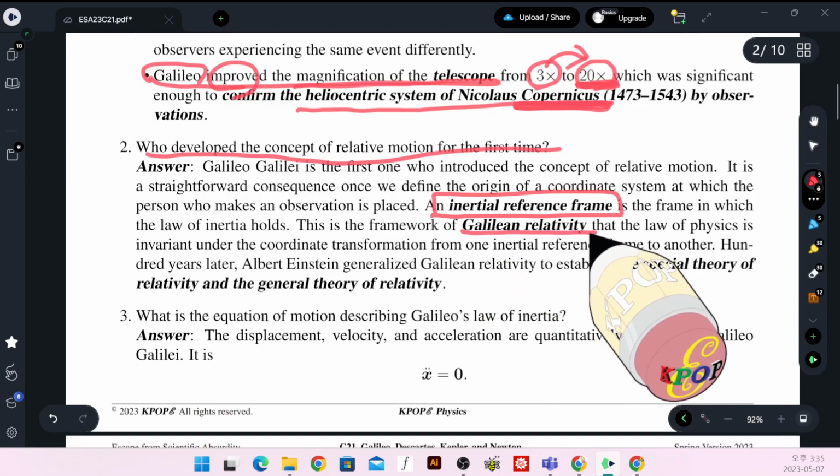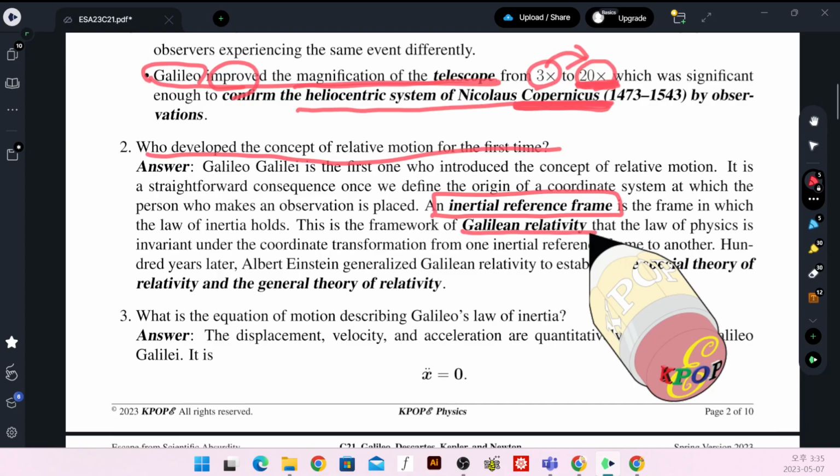Under Galilean relativity, acceleration and force, which are very fundamental in the equation of motion in Newtonian mechanics, are invariant under the Galilean transformation that transforms an observer from one to another.